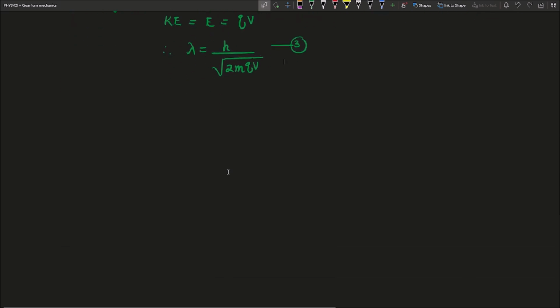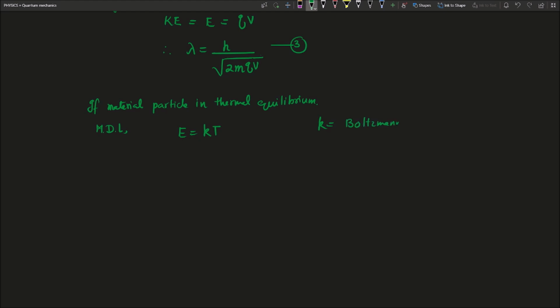Okay, if a material particle is in thermal equilibrium, then from Maxwell's distribution law the kinetic energy is given by kT, where k is the Boltzmann constant whose value is fixed, that is 1.38 into 10 to the power minus 23 joule per Kelvin.